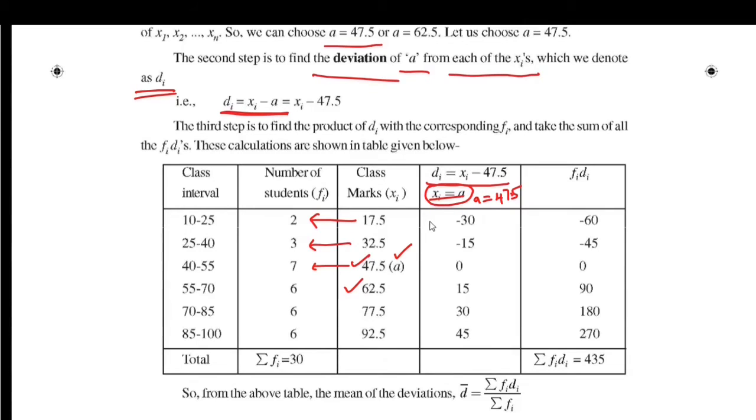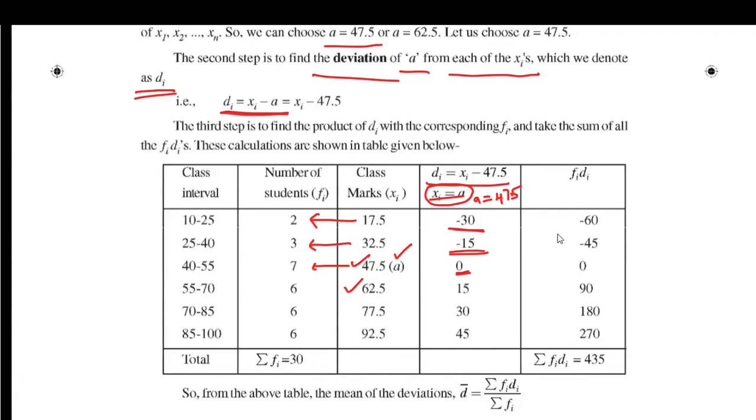So here the deviation is 17.5 minus 47.5. This is minus 30. Here the deviation is 32.5 minus 47.5. So it is minus 15. Here the deviation is 0. And here we get positive deviations.